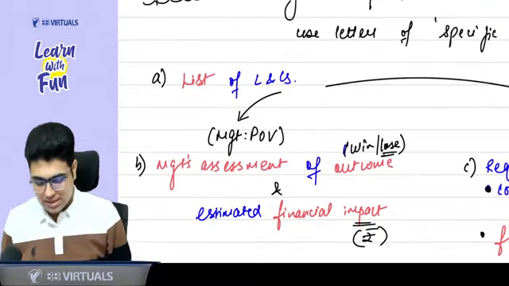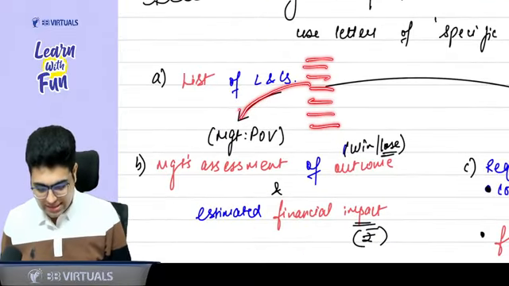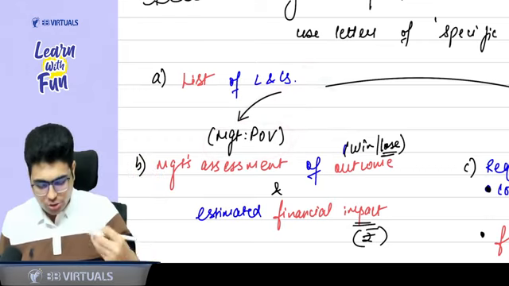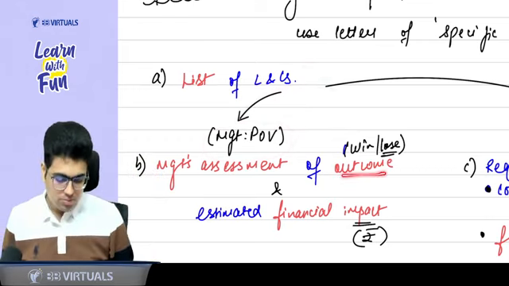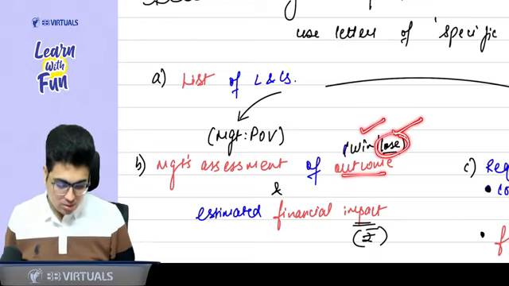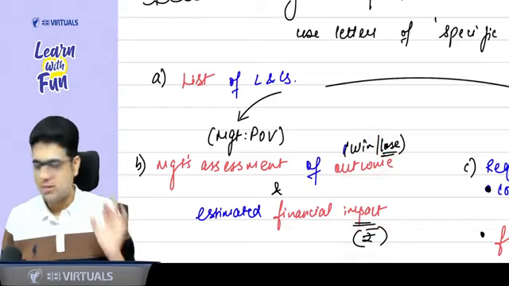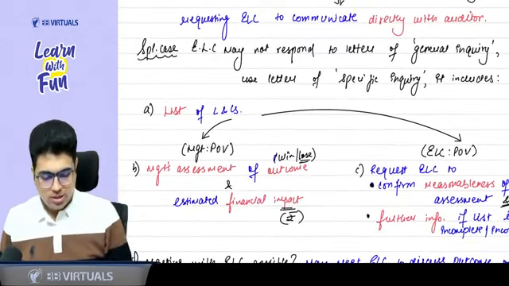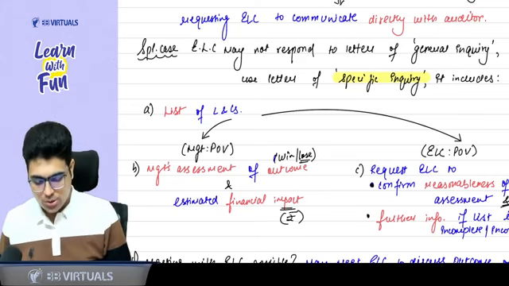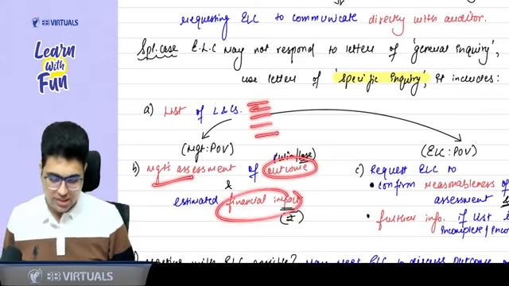Specific inquiry means I will give him a list of litigations and claims. On that list, I will explain the management's point of view. Point of view means what management feels will be the outcome: they will win the case or they will lose the case. And if they lose, what will be the financial impact? That means the penalty on the entity. Getting the point? Yes, sir. So in a letter of specific inquiry, you give the list of litigations and claims, management's assessment of outcome and financial impact.